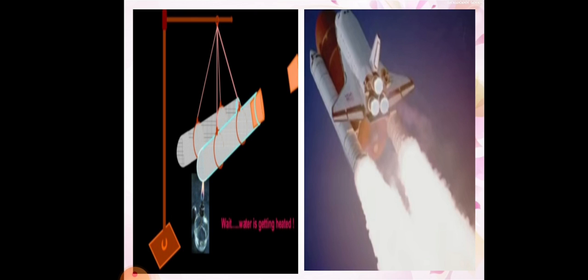Then only they will move forward into the sky. So here action is happening in the form of fuel, then reaction is happening when it is moving in the forward direction. Okay students, so in the case of rockets also, Newton's third law of motion is applying.